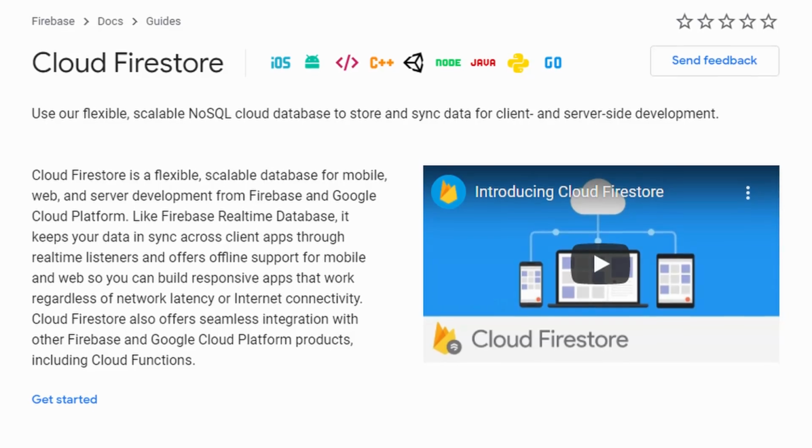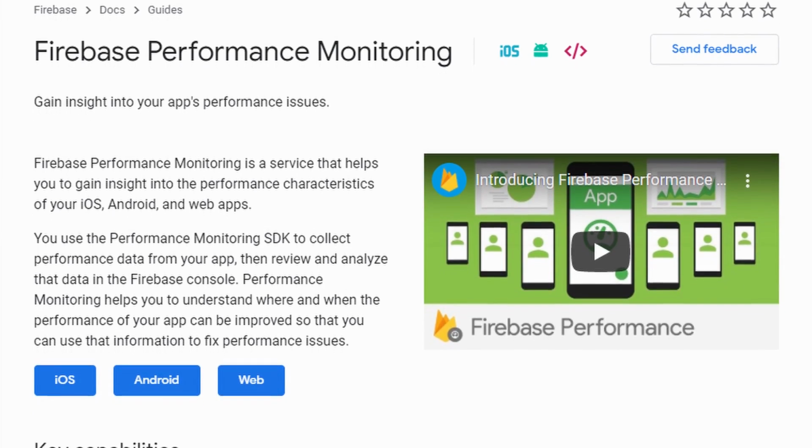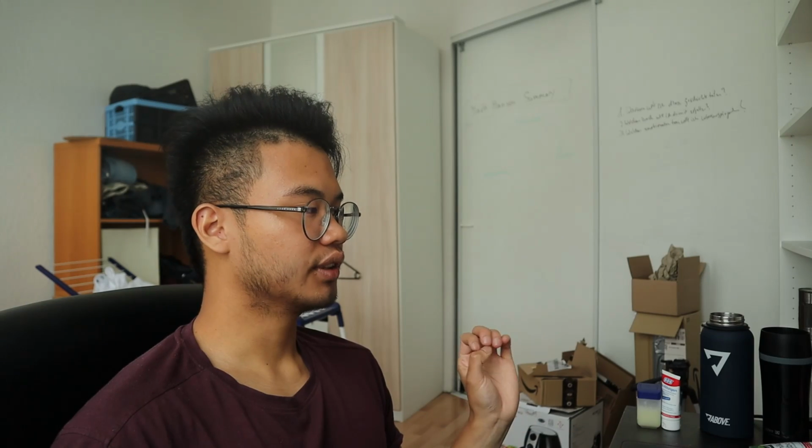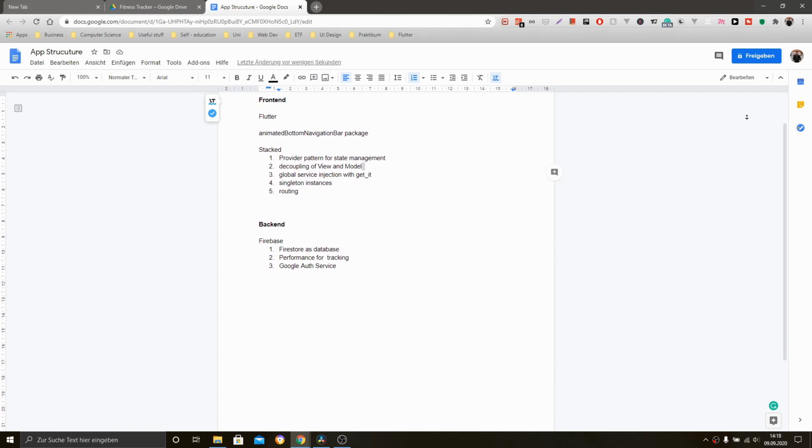I'm going to use Firestore as a database, and I want to use Firebase Performance to see how my app performs. I don't know if this is necessary, but I wrote it down, and if I implement it in the future, I can, I guess. So this is some basic stuff that I wrote down after some research. It can change, and I'm sure it will change.